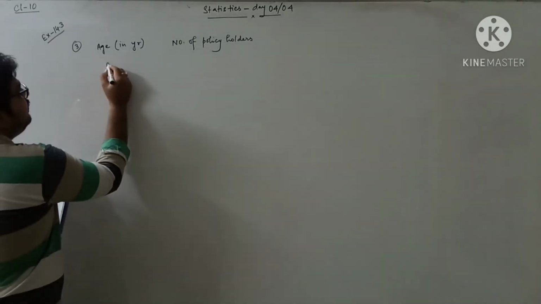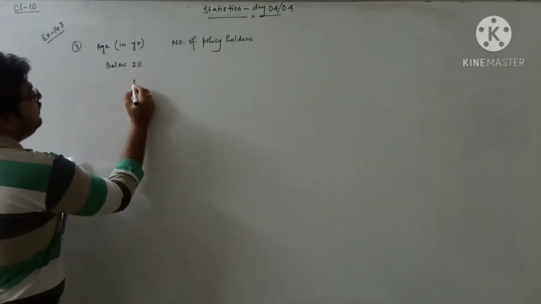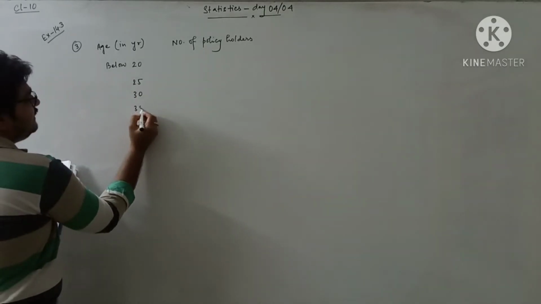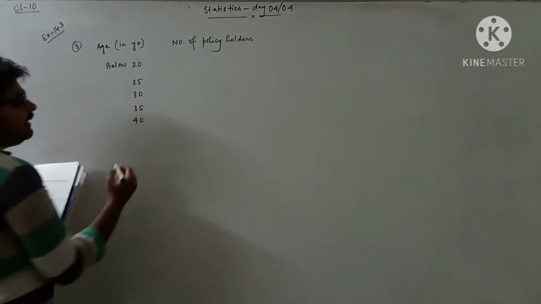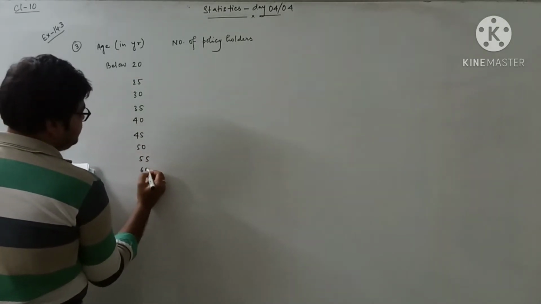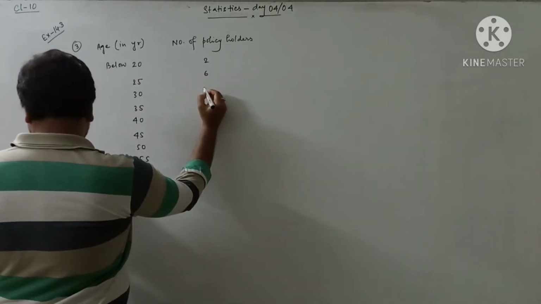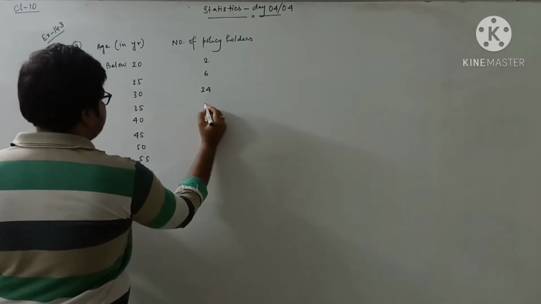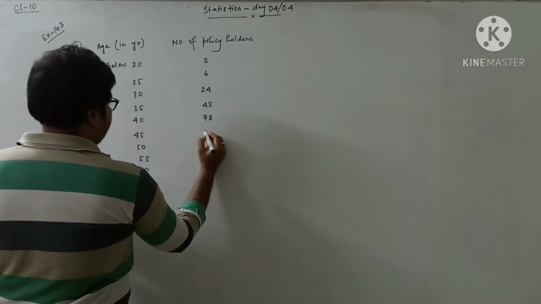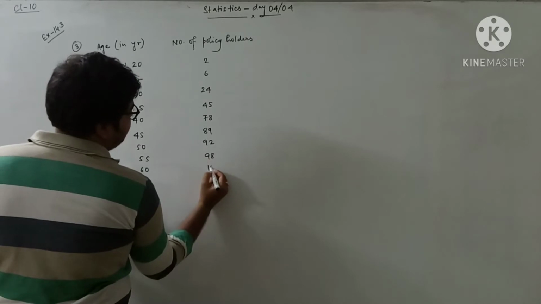Here given below 20, below 25, below 30, 35, 40, 45, 50, 55, 60. And the number of policyholders given here are 2, 6, 24, 45, 78, 89, 92, 98 and 100.